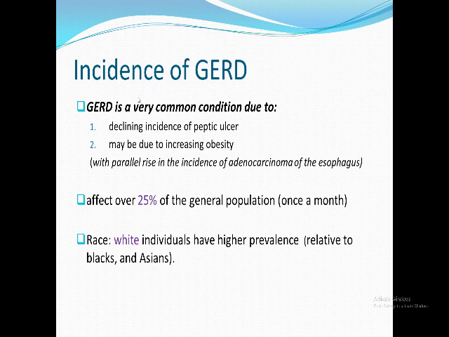So number one here, decrease in peptic ulcer. Number two, increase in GERD. So GERD is now the most common upper GIT symptomatology. It affects 25% of the general population. It affects white people rather than Asians or blacks. This is the incidence. What I want to say is it's very common. You have to study it very well.